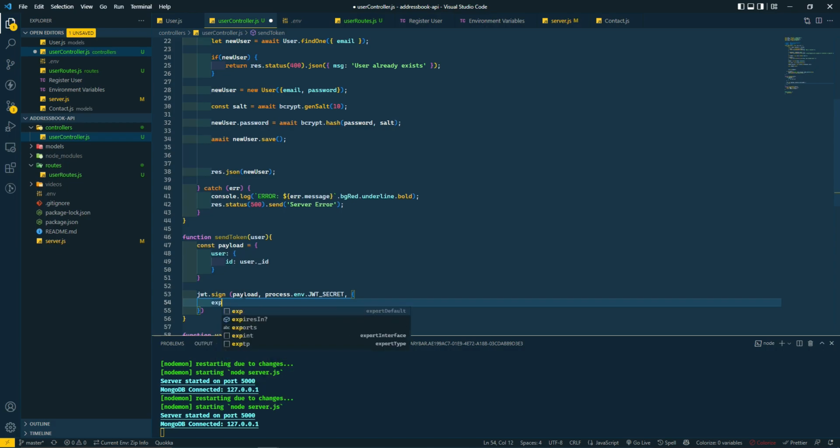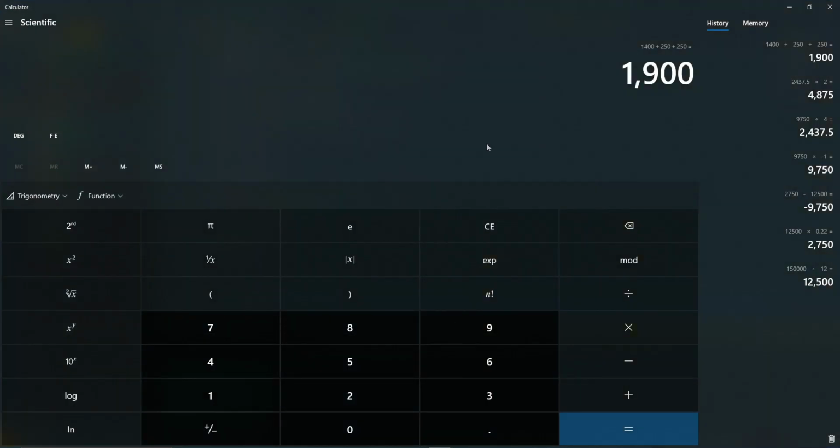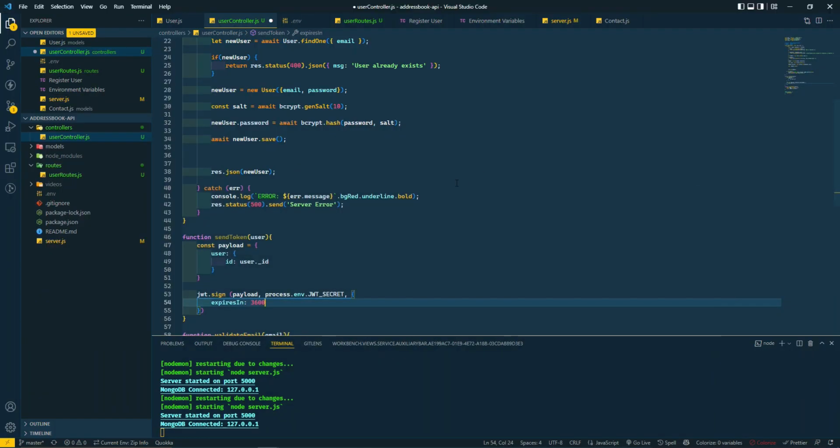We're going to give it an expiration, expiresIn, let's say 8 hours. So 60 seconds in 1 minute, 60 minutes in 1 hour, times 8, that's 28,800, the equivalent of 8 hours.